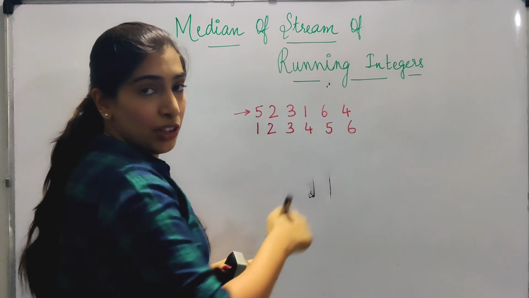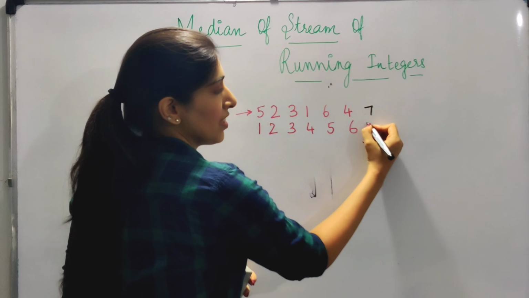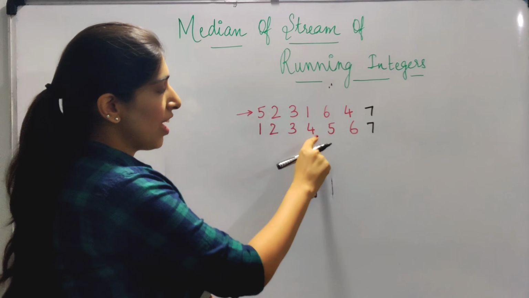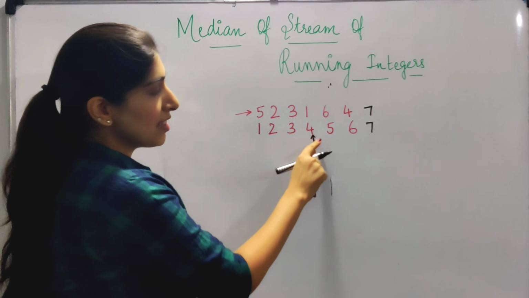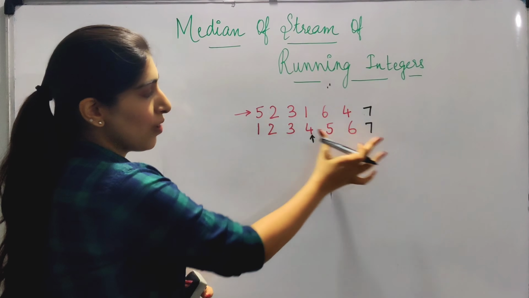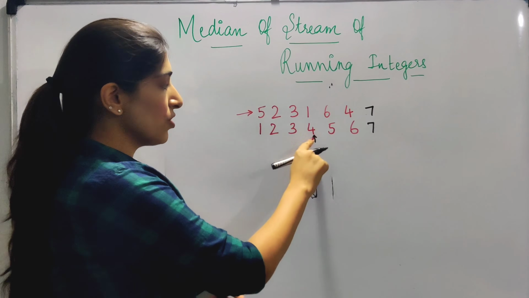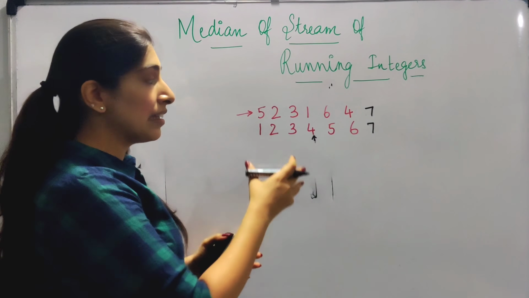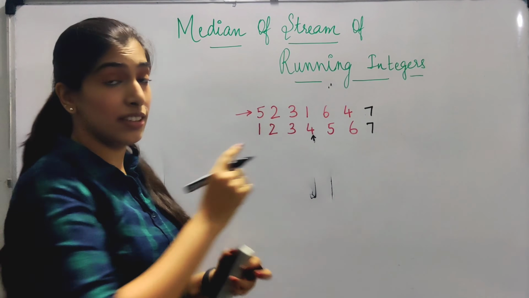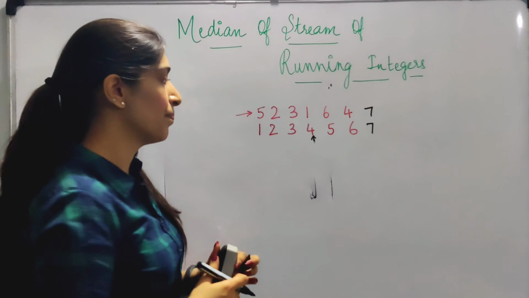But if there were odd number of values, say there was 7 over here, then median would have been 4, because this exactly divides it into two halves. This is the middle value, right? So in case of odd number of numbers, you have to just return the middle element. In case of even number of numbers, you have to return the mean of the middle elements.